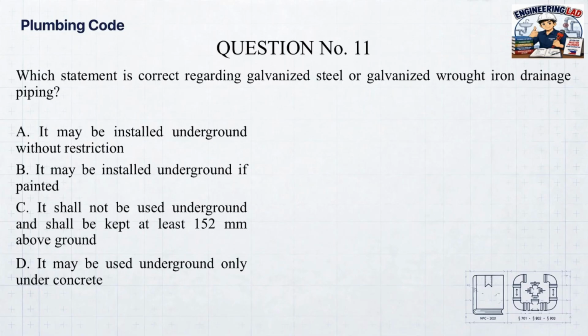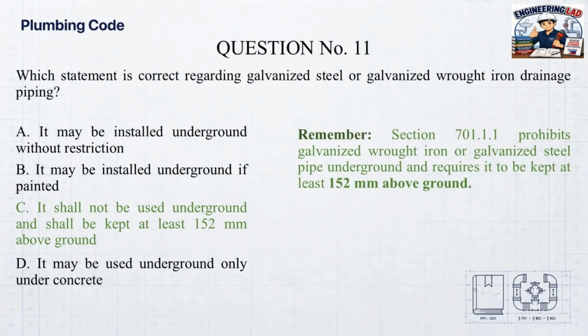Correct answer. C. It shall not be used underground and shall be kept at least 152 millimeters above ground. Remember, Section 701.1.1 prohibits galvanized wrought iron or galvanized steel pipe underground and requires it to be kept at least 152 millimeters above ground.